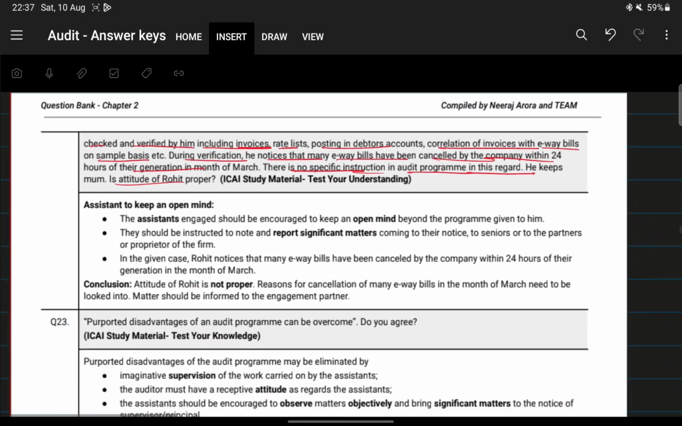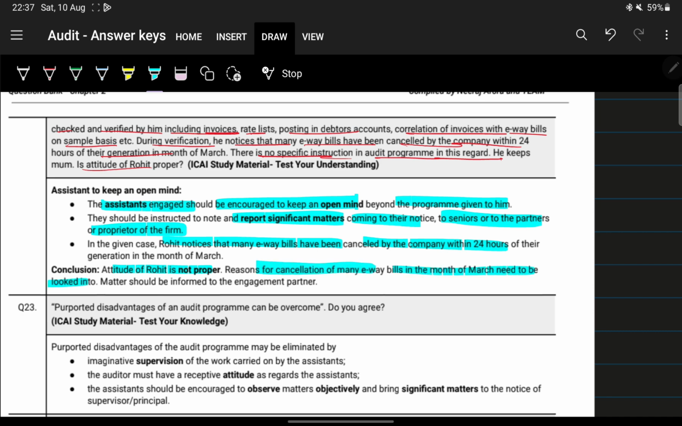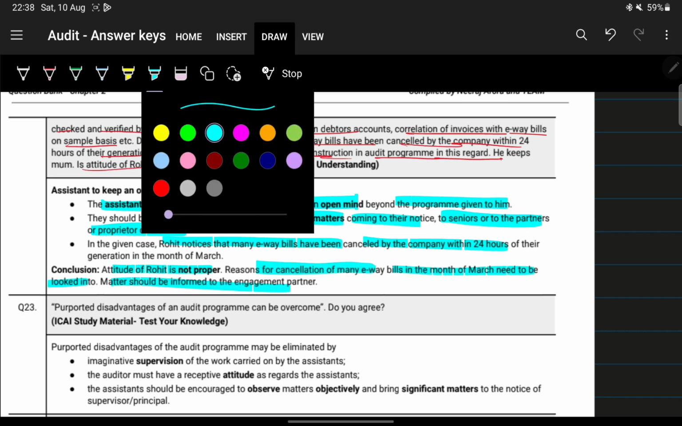Here the assistants that are engaged should be encouraged to keep an open mind beyond the program given to them, and they should also report significant matters that come to their notice to the seniors and partners of the proprietors. In this case, Rohan noticed many e-way bills were cancelled and he did not report it to his seniors or partners. So the attitude of Rohit is not proper. Reasons for cancellation need to be looked into. Matters should be informed to the engagement partner.